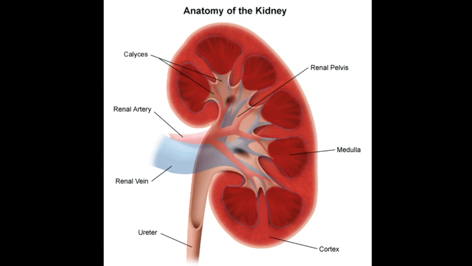The Bowman capsule contains a bundle of blood capillaries called the glomerulus. One end of the glomerulus is attached to the renal artery, which brings the dirty blood containing urea and other wastes, and the other end of the glomerulus comes out of the Bowman capsule as a blood capillary surrounded by the tubule of the nephron, and finally joins the renal vein. The function of the glomerulus is very important here, because the glomerulus filters the blood passing